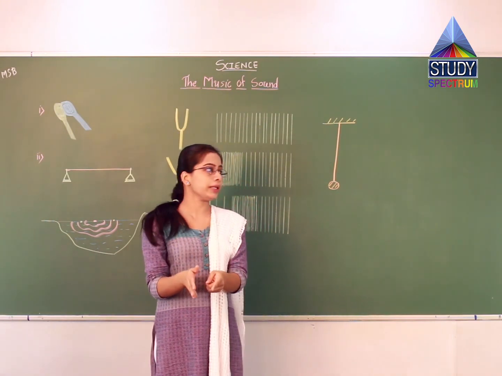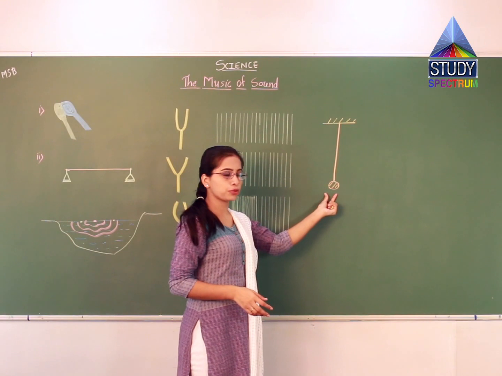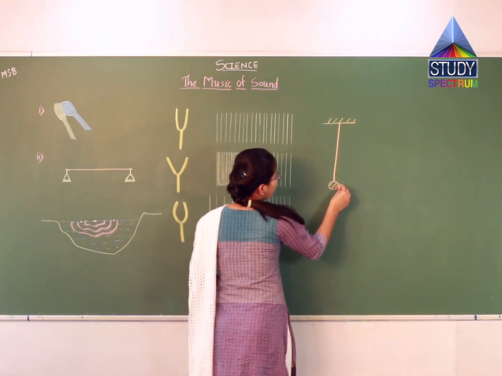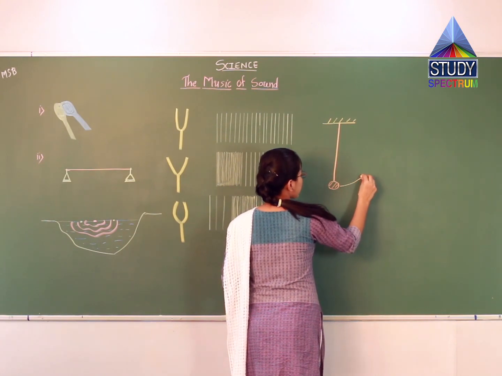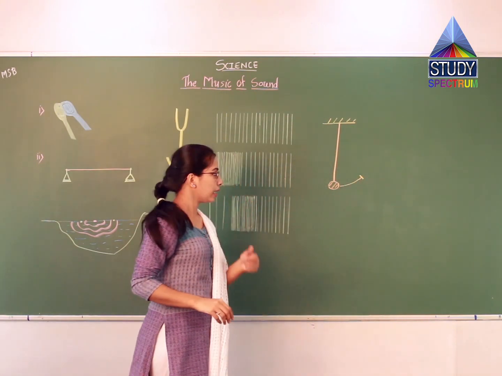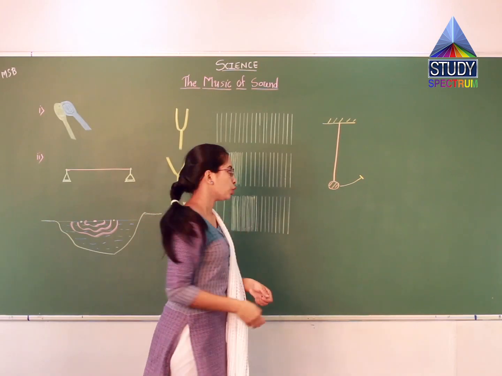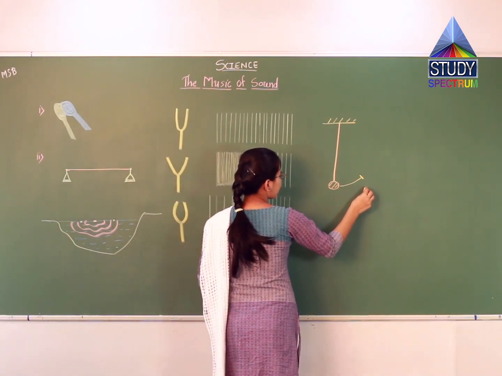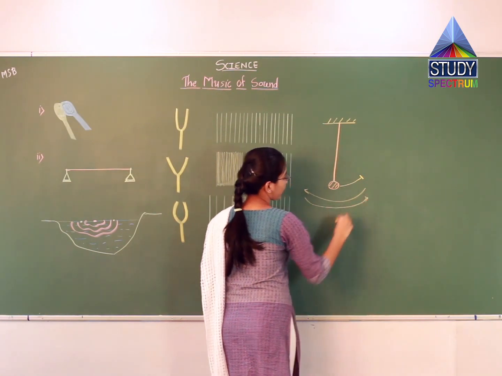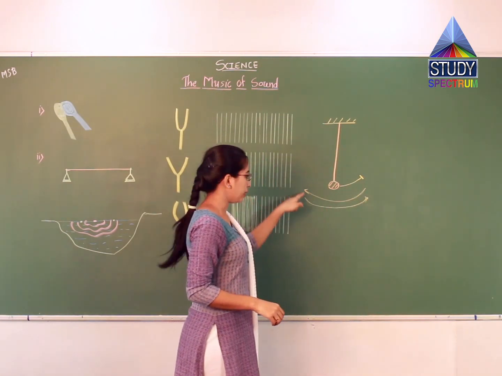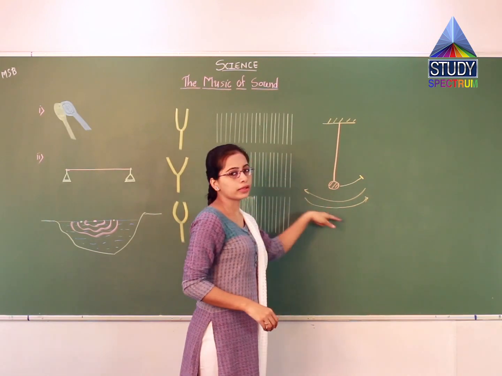Now you will stretch it towards one side by some distance. Then you will leave it. What will happen? It will start oscillating. It will come here, then here, then here, then here.